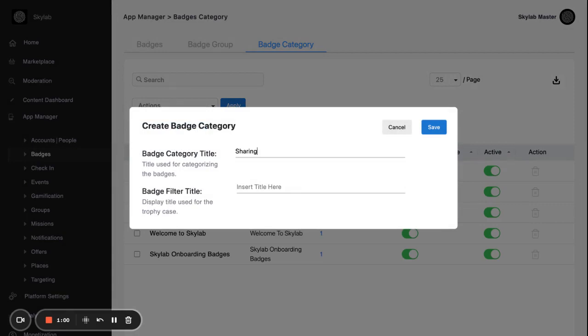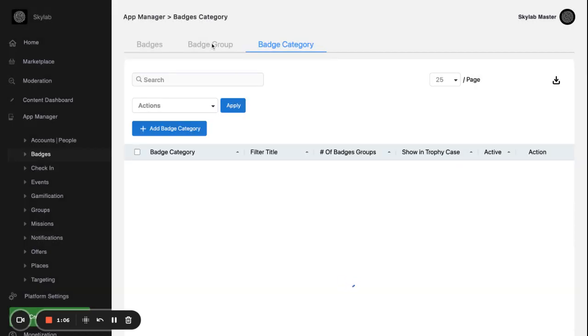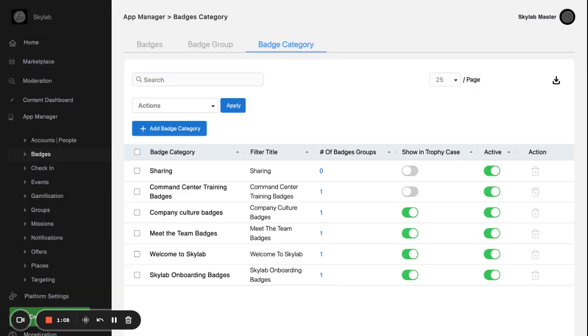Notice this second button here is what the user will see. So I'm going to hit save. I'm then going to go to badge group. Notice before I do that you can toggle these on and off. You can decide whether they are going to show up in the trophy case or not, whether they're active or not, and you can even delete them all from this screen. But for now, we're going to move on to badge group.